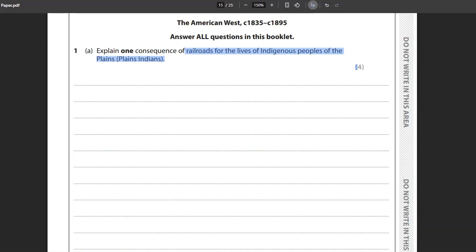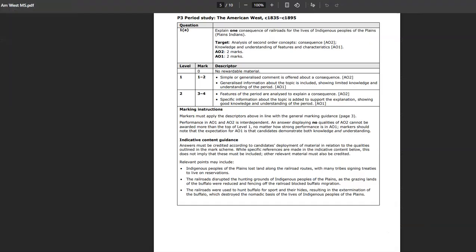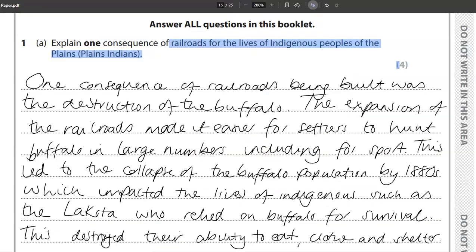To answer this question, you need to make sure that you are writing a full paragraph. So, if I show you the mark scheme for this question, we can see that to get all 4 marks, you need to analyse the feature to explain the consequence, but also include specific factual information about the topic to support your understanding. So let's have a look together an example now of how we would answer this question.